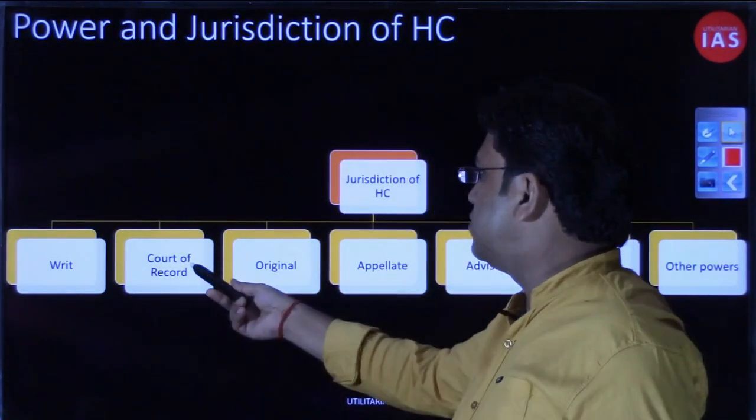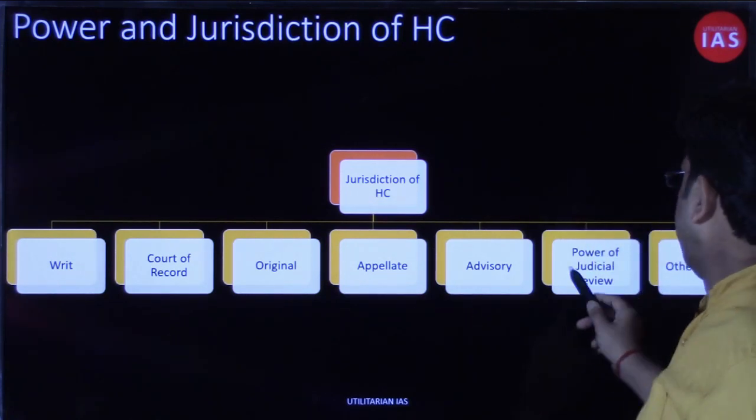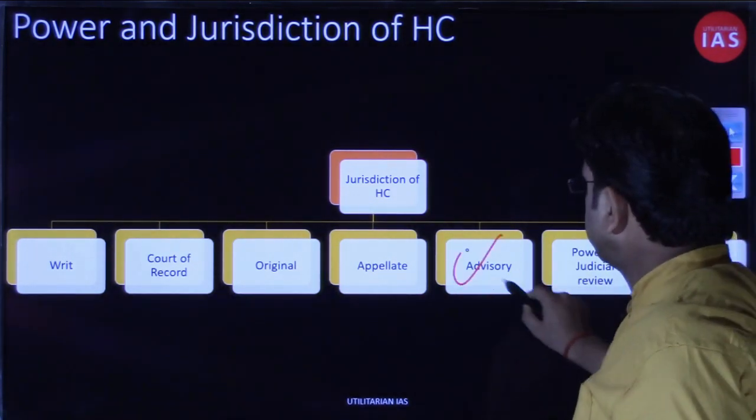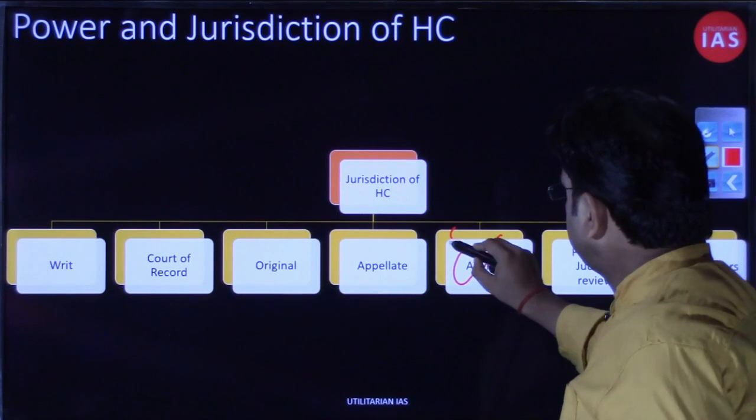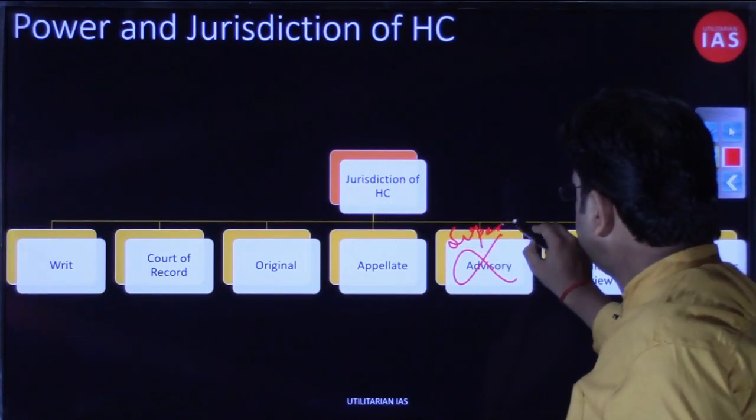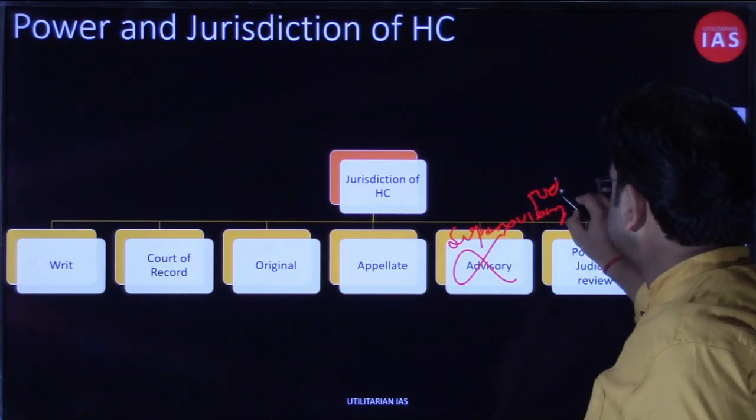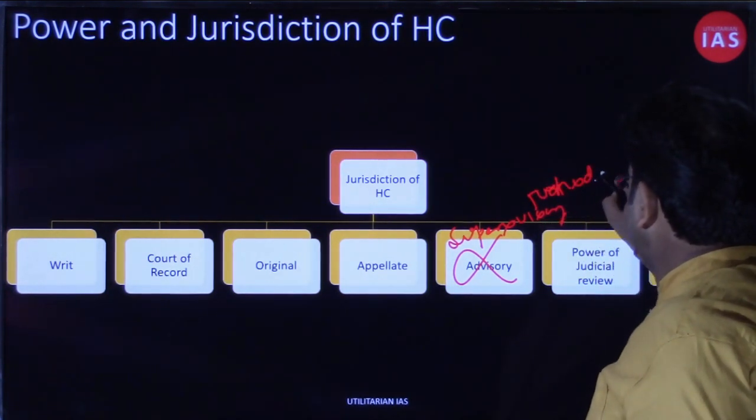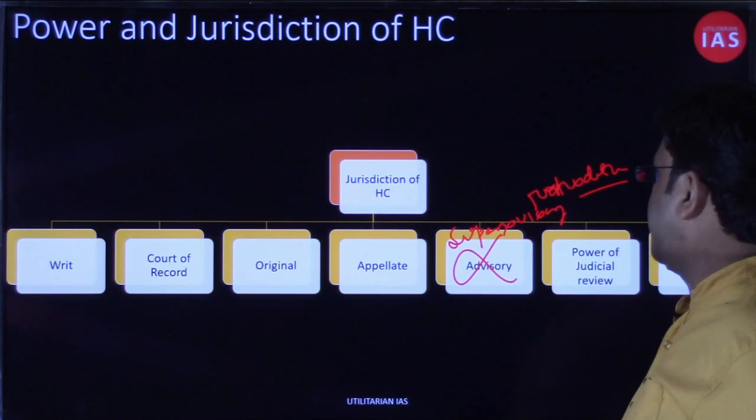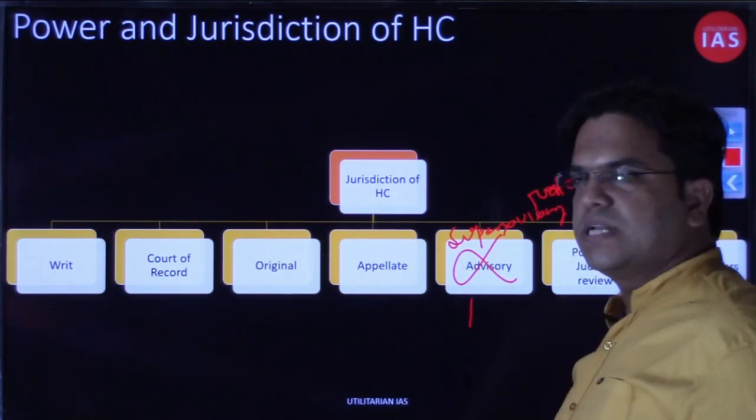So writ jurisdiction is over courts: original, appellate, advisory. Advisory jurisdiction. This is a wrong slide. Here it should have been supervisory jurisdiction, that we just discussed. So it needed to be edited. This was actually a slide from the Supreme Court.